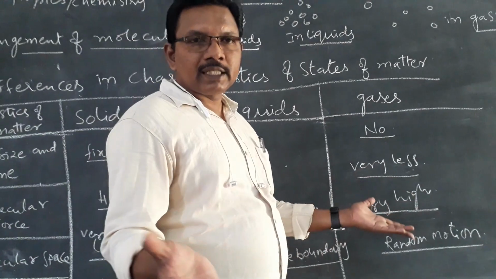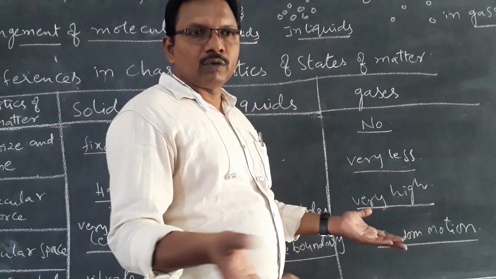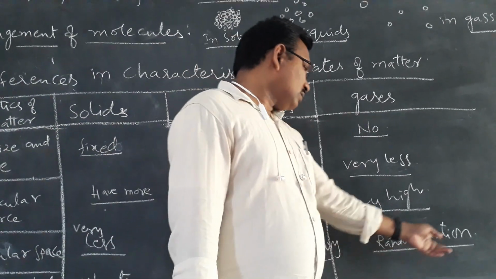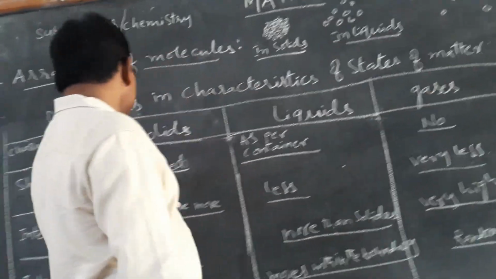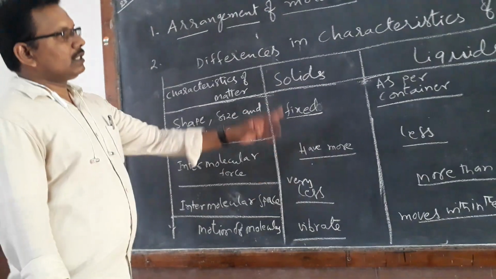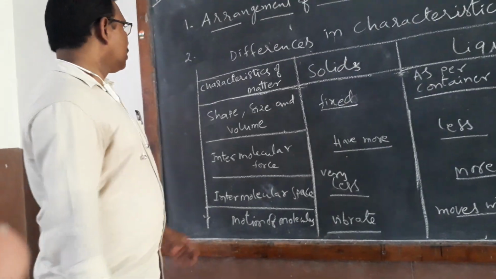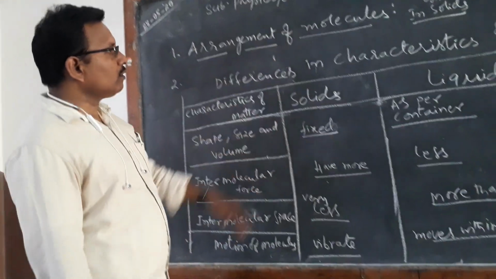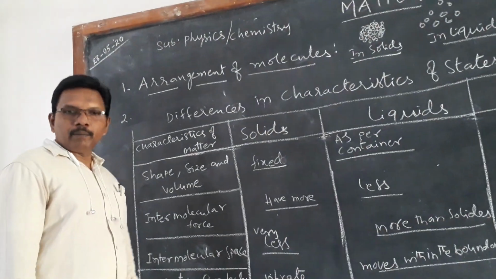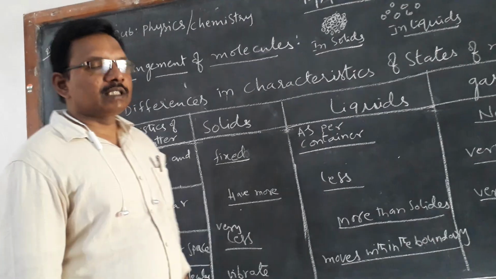They move in all directions, far from each other, and that is called random motion. So these are the characteristics of the states of matter. We can write them in different ways according to the arrangement of molecules in the matter. That's all for now.